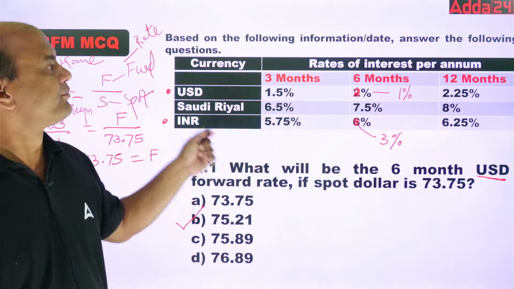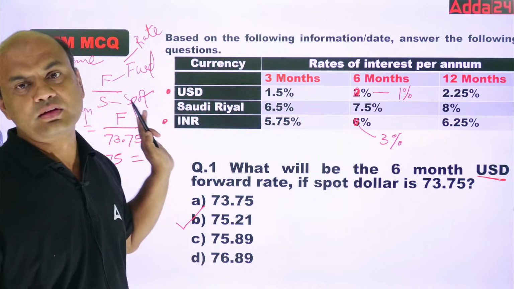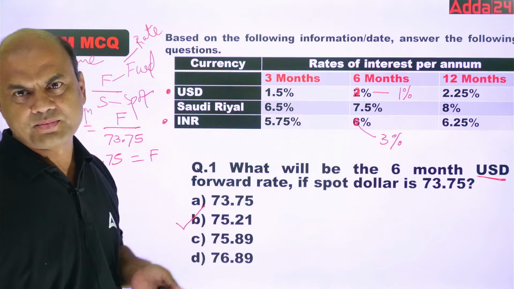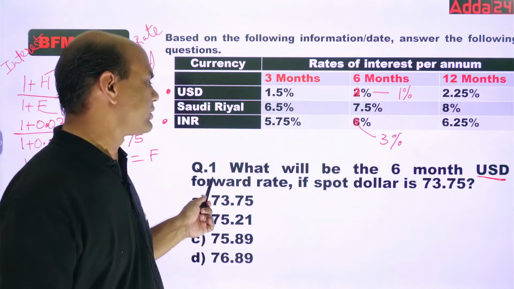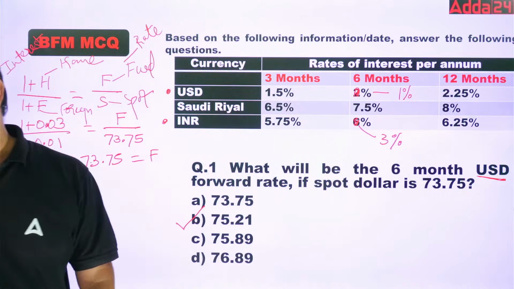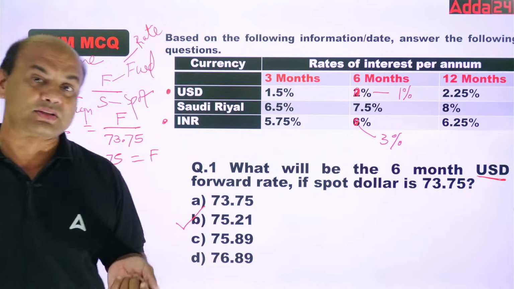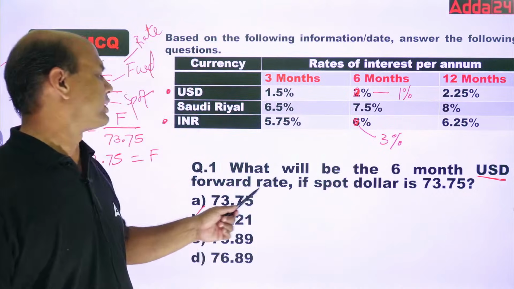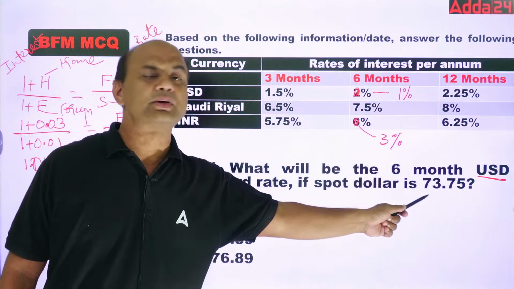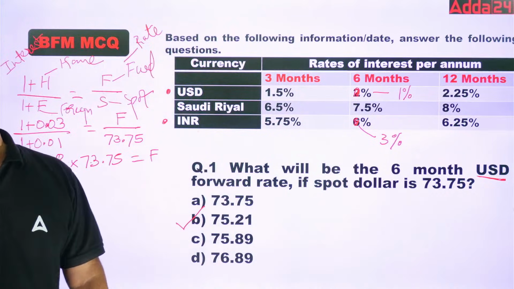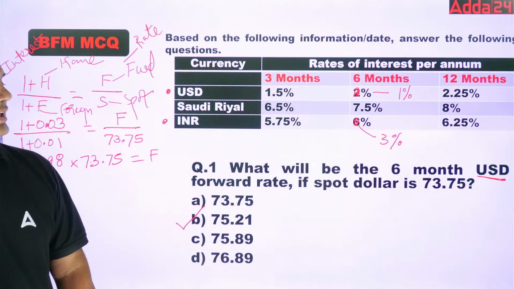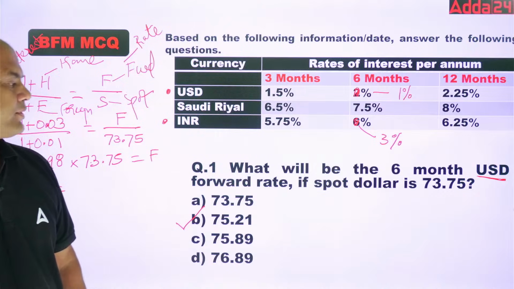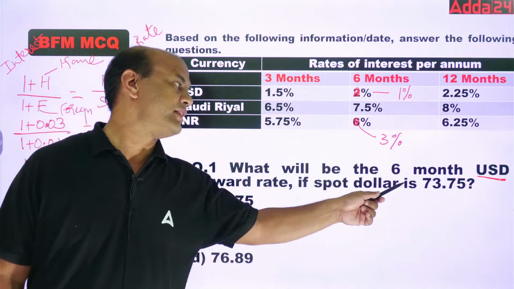Here if you see, spot rate is not given, nor the forward rate is given, nothing is given, only interest rates are given. And now what is asked to you? Question number 1. Pay attention. Now I'll ask you certain other questions. What will be the 6-month USD forward rate if spot rate is 73.75?